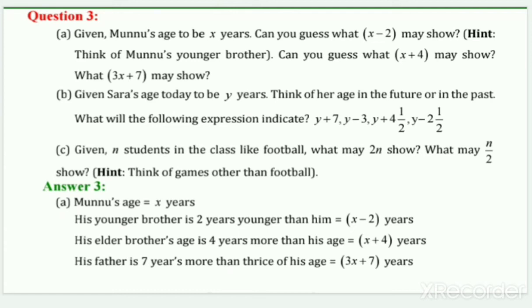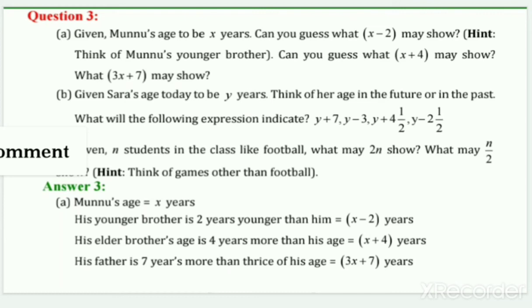Okay, now moving to the B part. Given Sarah's age today to be y years, think of her age in the future or in the past. What will the following expressions indicate? y plus 7 means, given Sarah's age today is y years, we have to make a statement for all these. y plus 7 means 7 years from now. And y minus 3 is 3 years ago.